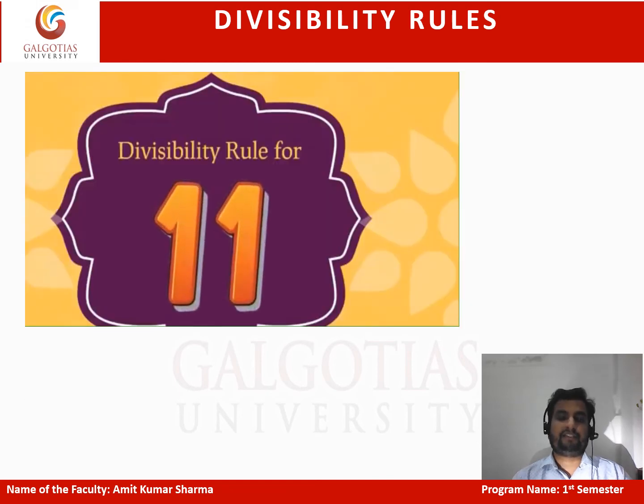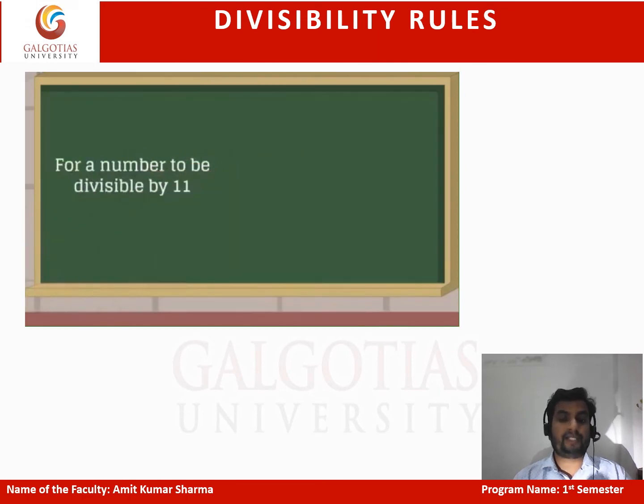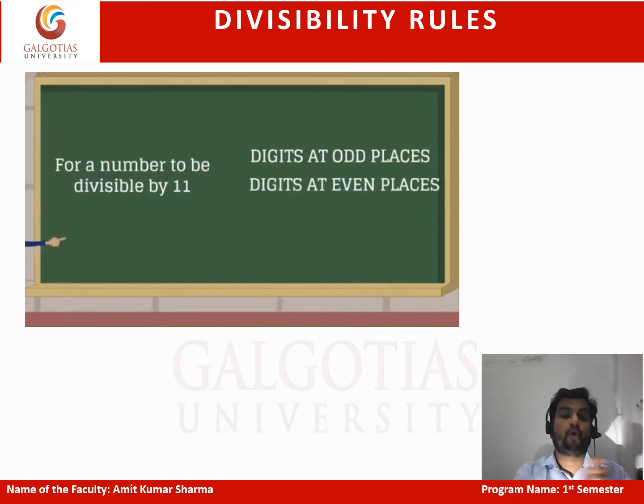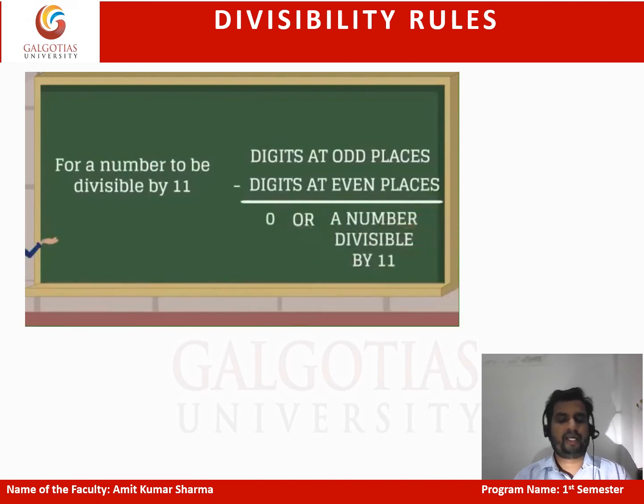Next is the divisibility rule for 11. For divisibility of 11, we will sum the digits at even places separately and the digits at odd places separately. Sum the digits at even places, sum the digits at odd places, and the difference between the two additions should be either 0 or a multiple of 11.